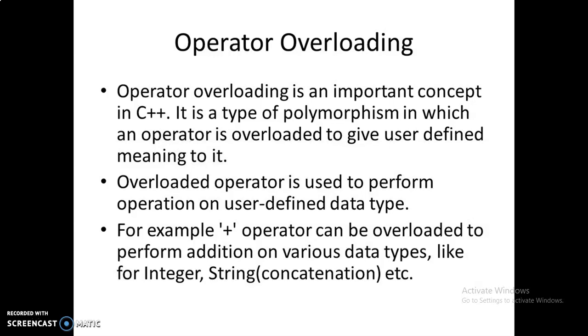Operator overloading is an important concept in C++. It is a type of polymorphism in which an operator is overloaded to give a user-defined meaning to it. Polymorphism means the object performs more than one action. An overloaded operator is used to perform operations on user-defined data types. For example, the plus operator can be overloaded to perform addition on various data types, like integers. For strings, the plus operator is used for concatenation.